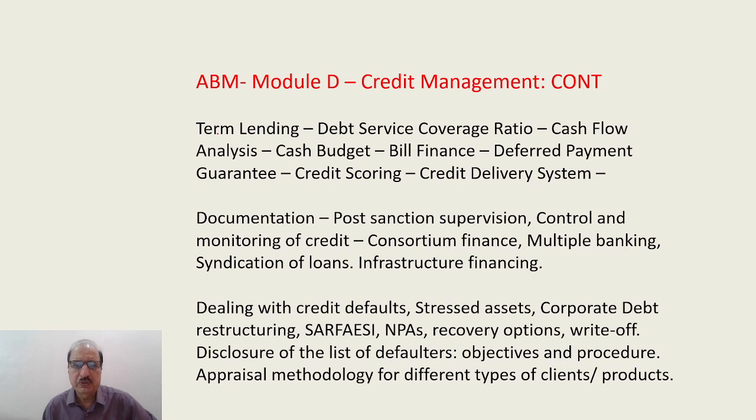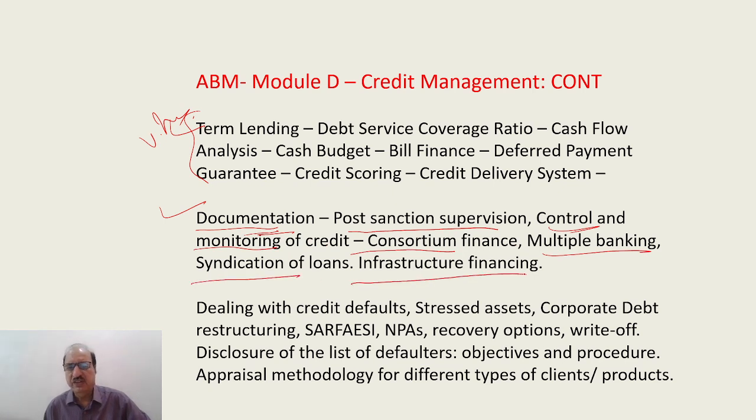Then, continuing with ABM Module D, important: term lending. Very important. Term lending, debt service ratio, cash flow analysis, cash budget, bill finance, deferred payment guarantee, credit scoring, credit delivery system, and then documentation. You will be getting some questions from here also, documentation. Then post-sanction supervision, control and monitoring of credit, consortium finance, multiple banking, syndication of loan and infrastructure financing. And the last one, very important,